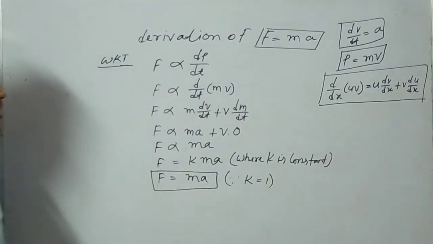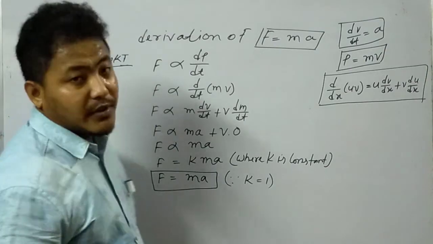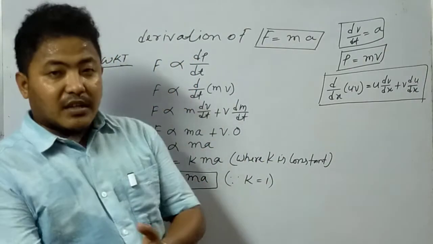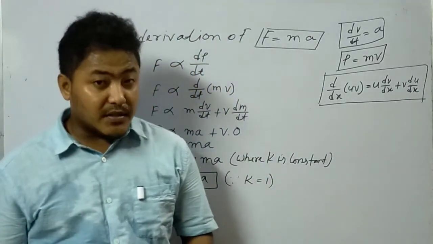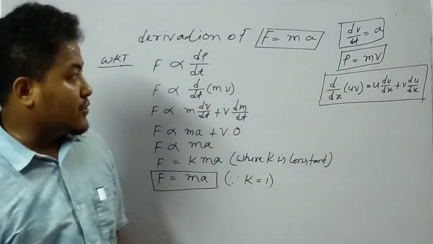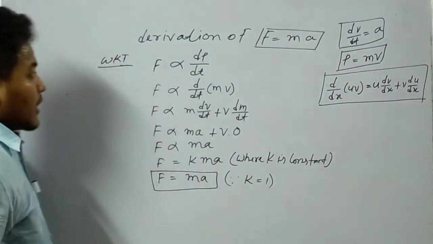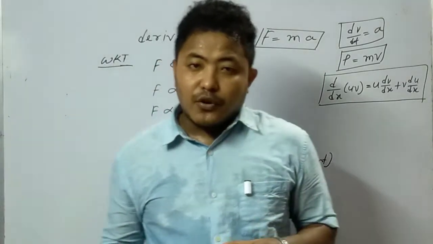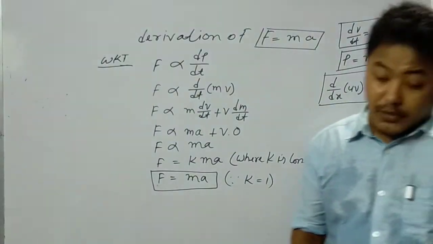Okay, so this is the derivation of Newton's second law. We can derive F is equal to ma by many processes. I have used this process because in class 9 you have proved this particular formula in a very simple way. So this is a standard process to derive it. Now, as I told you, we can prove Newton's first law of motion with the help of Newton's second law of motion. So how can I do it?